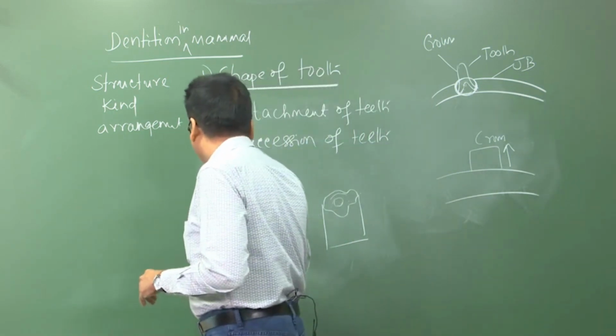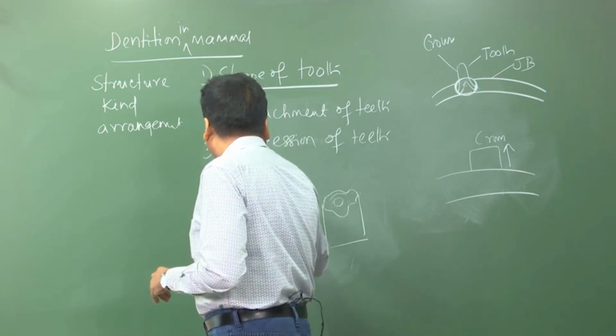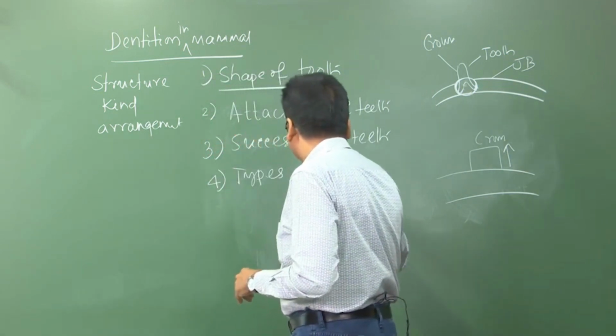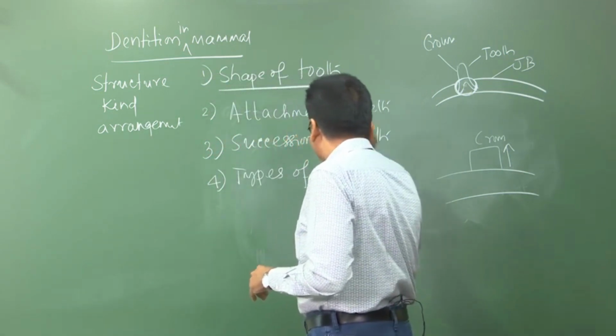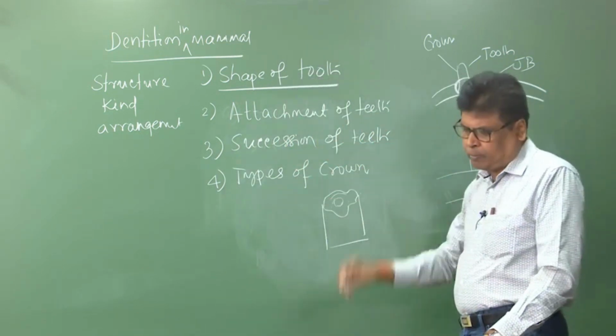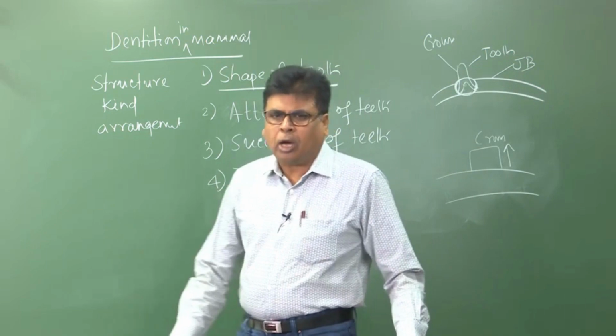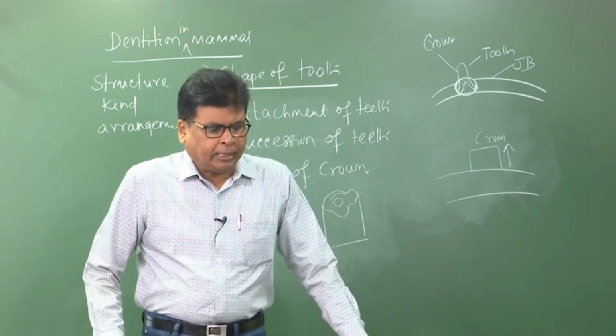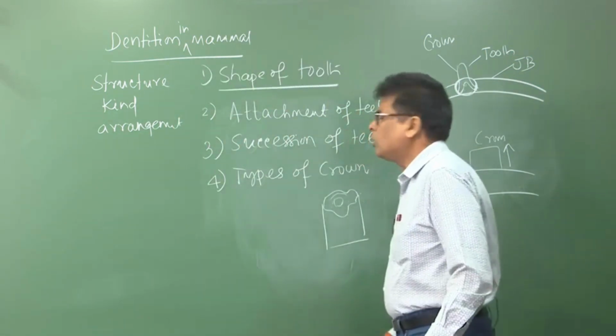I now want to discuss the types of crown, that means how the upper surface of a tooth looks. In some teeth the crown is monocuspid.